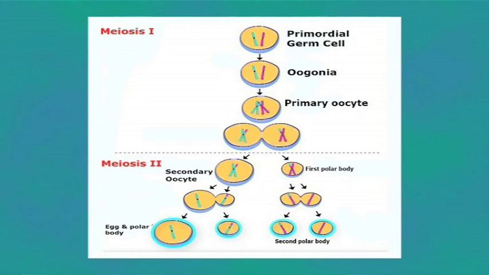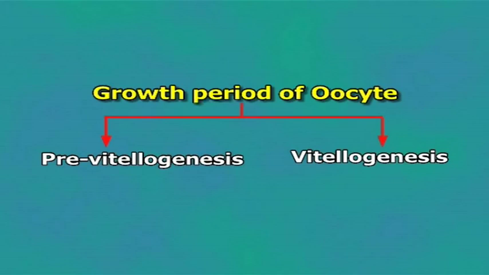Now, in the maturation of the egg, four cells result from one oocyte. One cell, that is, the egg, is the functional gamete. The second and third cells are formed from the division of the first polar body, and the fourth cell is the second polar body. All these polar bodies later on disintegrate because they have no food and little cytoplasm.